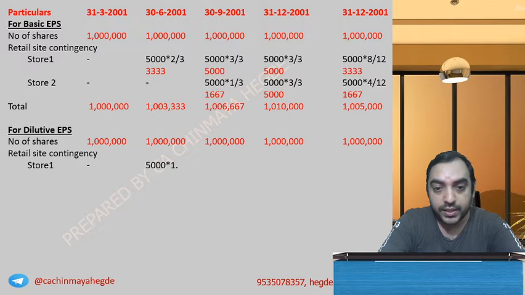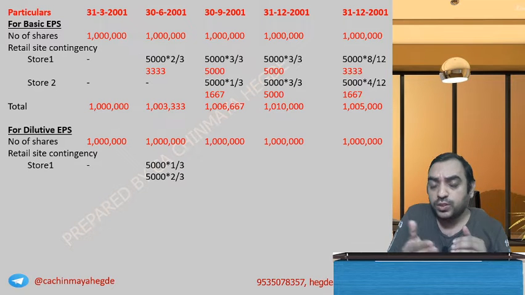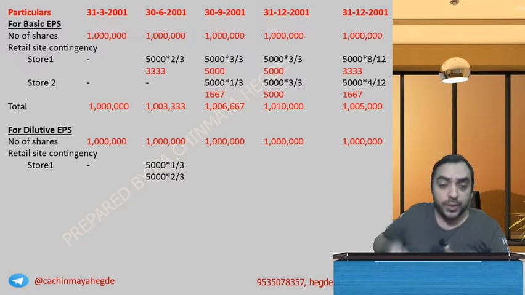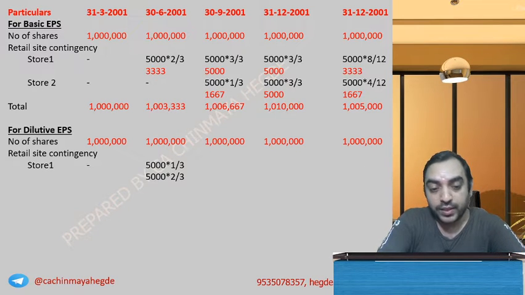5,000 into 1 by 3 and 5,000 into 2 by 3, because up to the 1st of June, for 1 month, from 1st of May, it's part of dilutive EPS. Remaining 2 months, anyway, it is part of basic EPS. Part of basic EPS means from dilutive EPS also, you can say from the beginning only you can take it. Actually, it comes to 5,000.